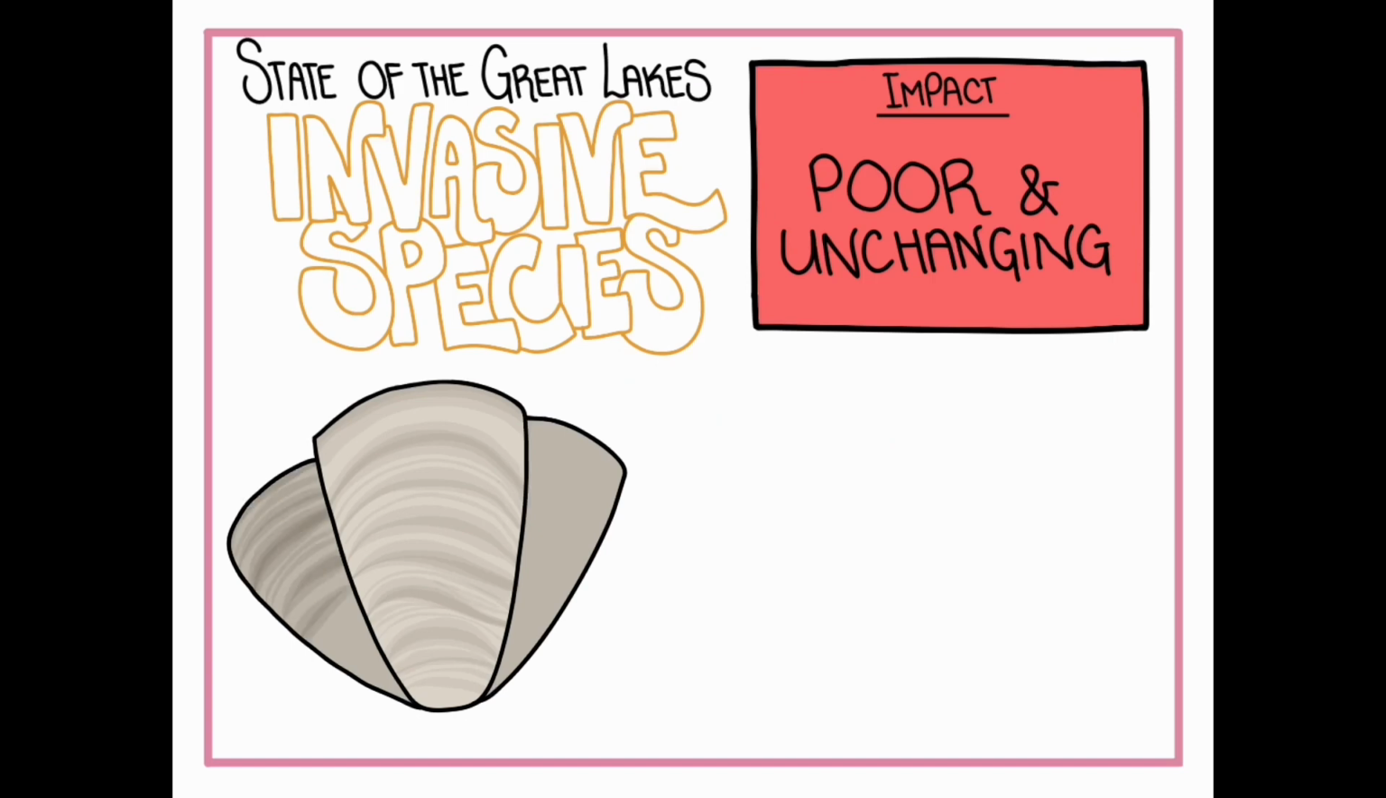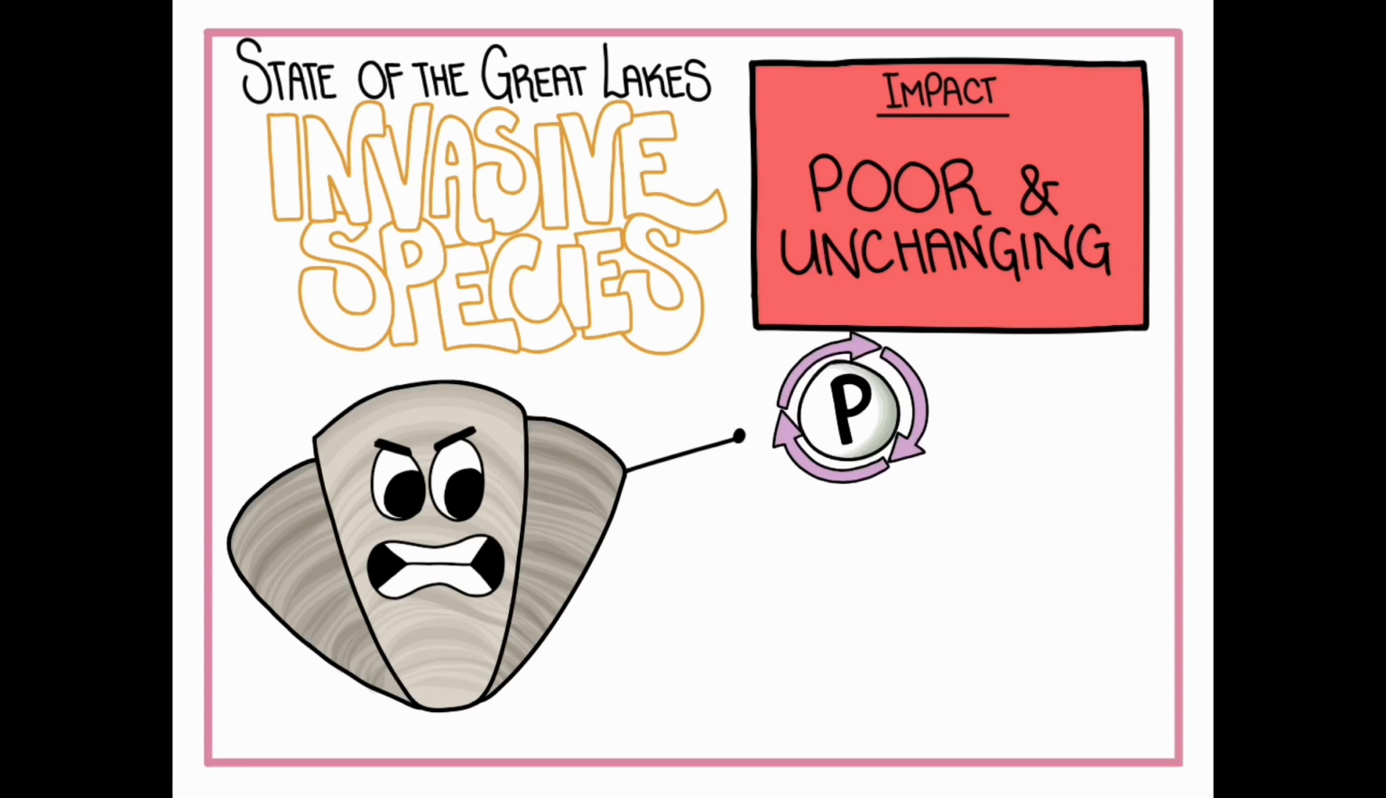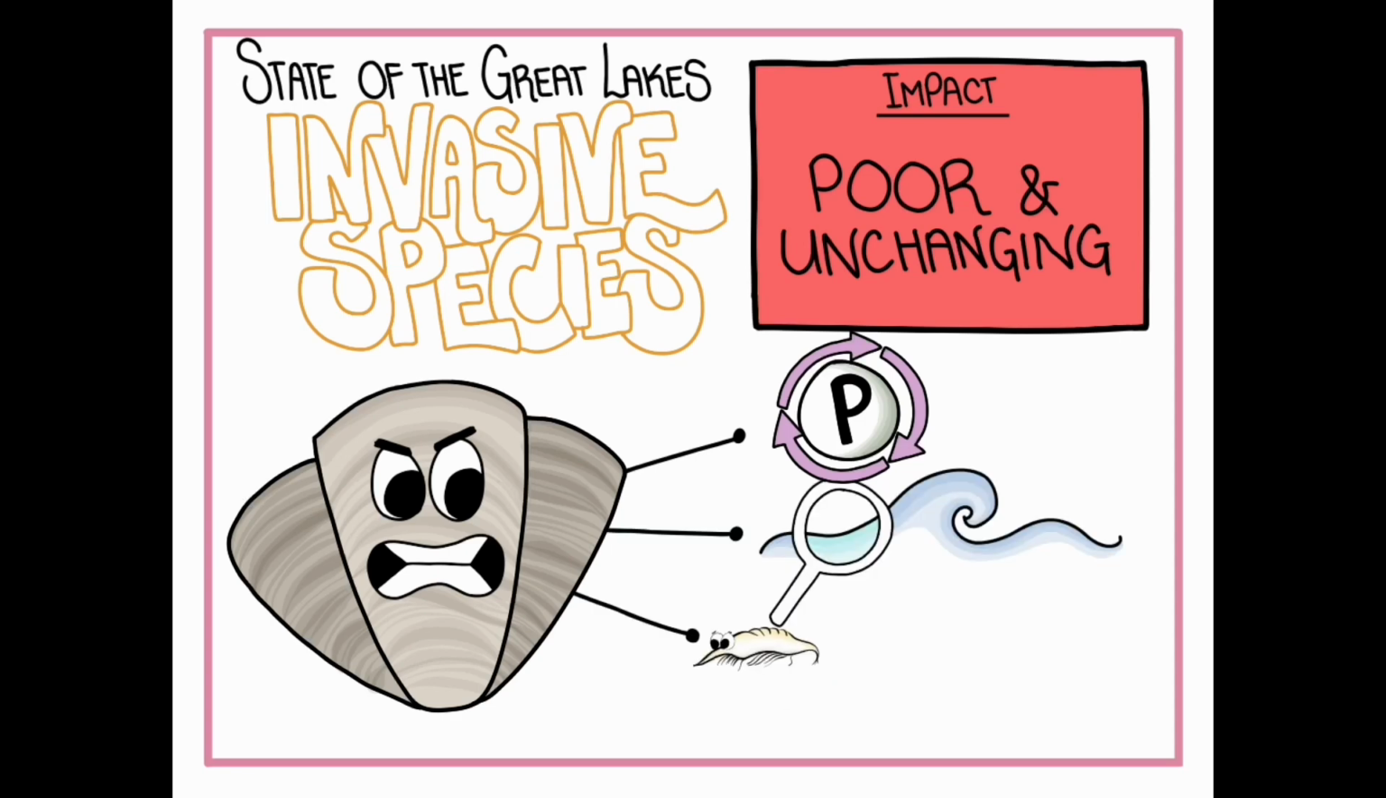Dreissenid mussels are another species of concern and have become the primary component of bottom-dwelling communities in all lakes except Superior, where densities are low. They impact nutrient cycling, increase water clarity, and alter zooplankton and phytoplankton communities, causing harm to the ecosystem.